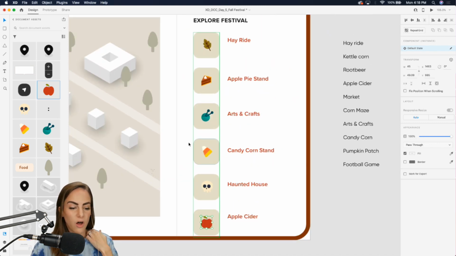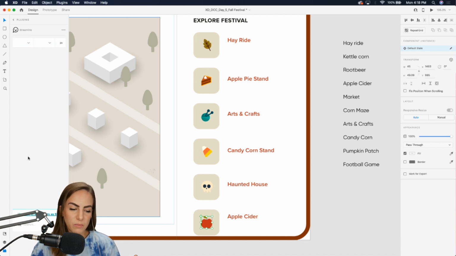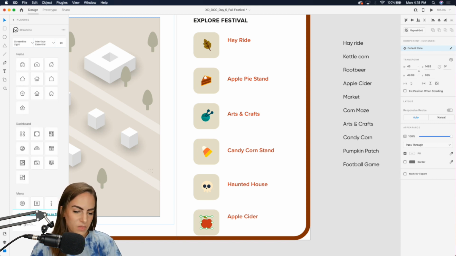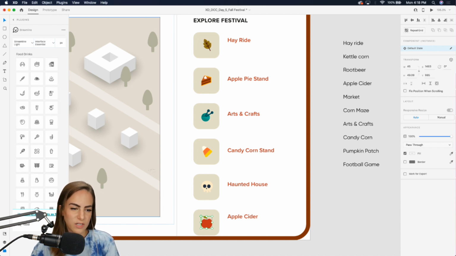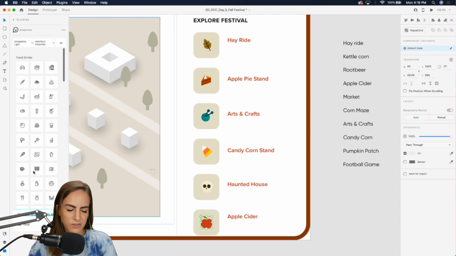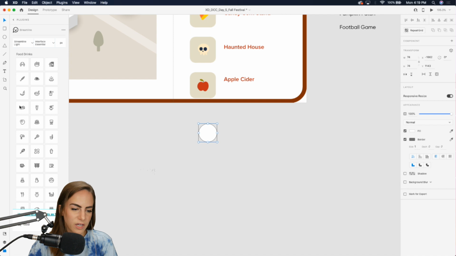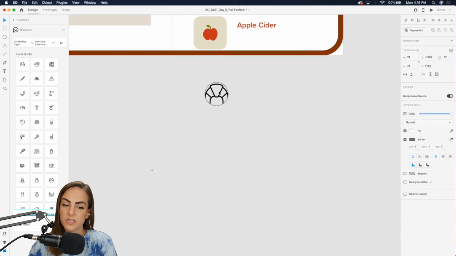Okay, so also, if you wanted to, you could use your plugins to find a bunch of great illustrations and icons like this. So two that I really like to use. Streamline is probably the top one to use for icons. I feel like they have so many. So you just come down here to search, and maybe I'd search for food, you press enter, and you've got tons of these. Look at all these different food icons. So you would grab a shape, circle or rectangle, whatever, and then come over here, maybe we choose this croissant, and it just places it right in there.